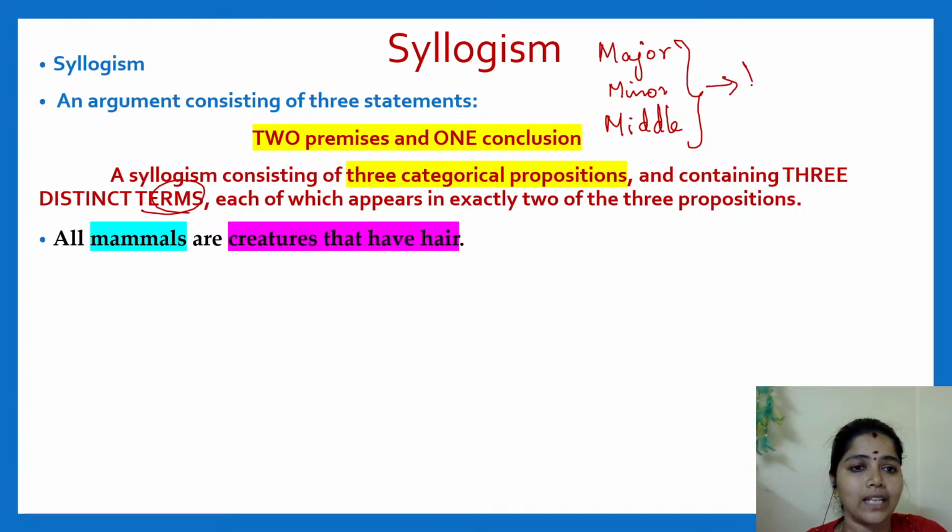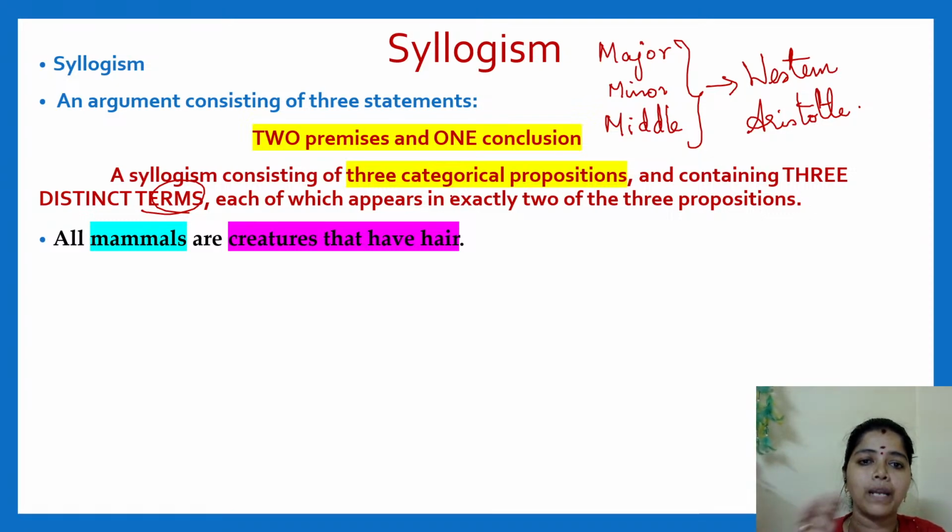Here we are studying Western logic, given by Aristotle. We will study the same thing again in Indian logic, so please be careful when you listen to me. These terms will be repeated in Indian logic. So: major term, minor term, middle term.